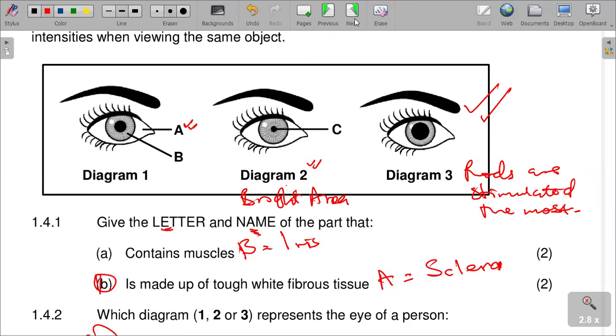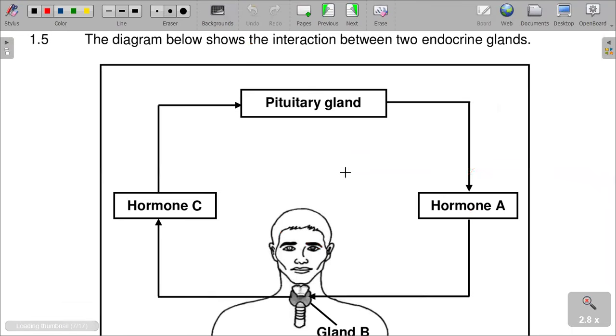Next question. Question 1.5.1: the diagram below represents the interaction between two endocrine glands. This chapter, I've seen quite a lot of times students have some kind of difficulties, but just try to master and get this right, because some of it is quite repetitive and not as confusing as it might sound.